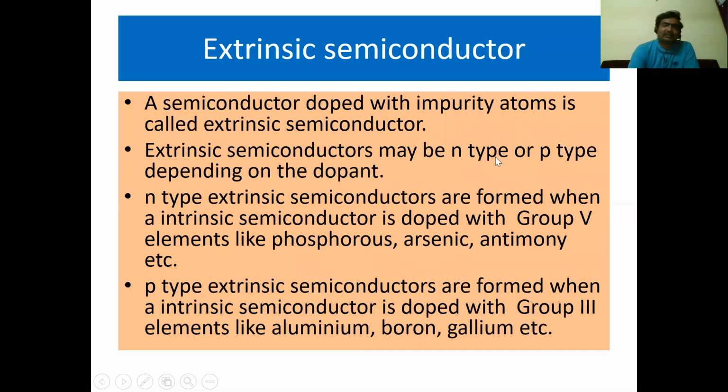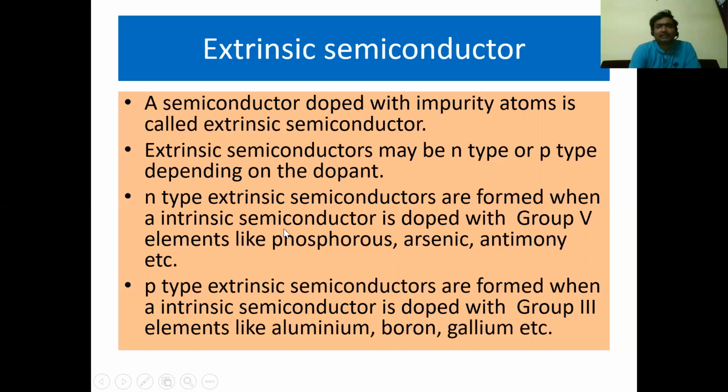Now let me explain what an extrinsic semiconductor is. A semiconductor doped with impurity atoms is called an extrinsic semiconductor. So what is doping? Doping is the addition of impurity atoms to the pure semiconductor. So a semiconductor doped with impurity atoms is called an extrinsic semiconductor or impure semiconductor. Extrinsic semiconductors may be classified into two types: one is n-type, another is p-type. That depends upon which dopant we are adding.